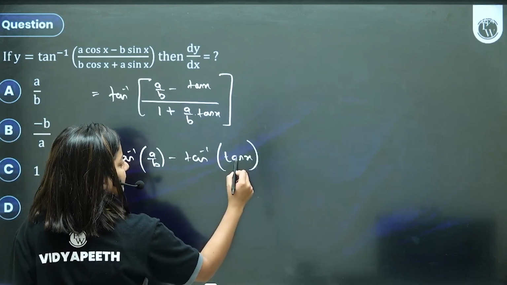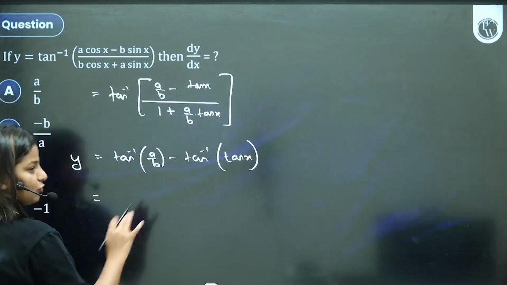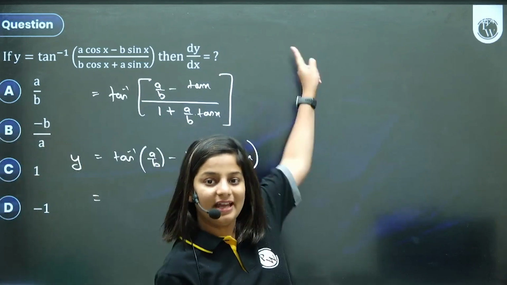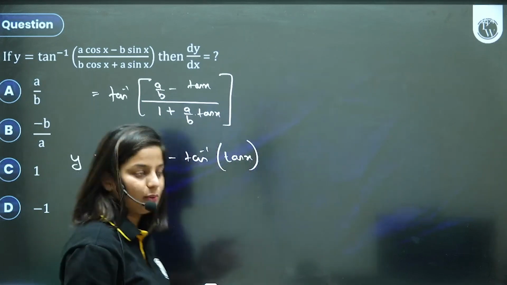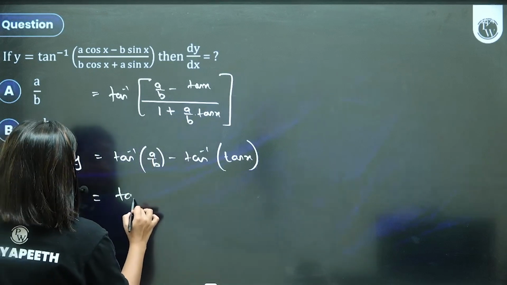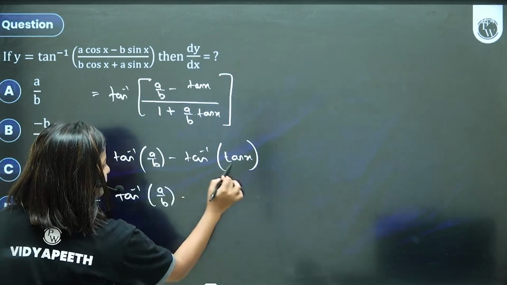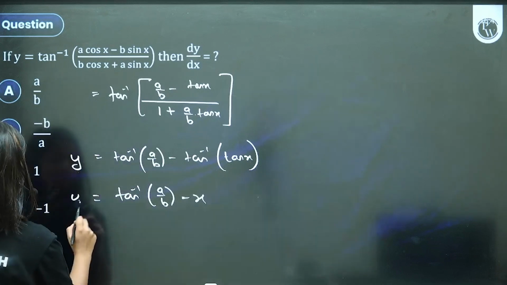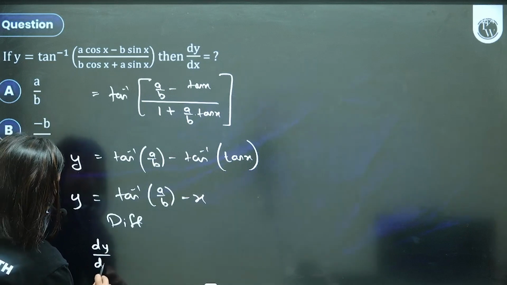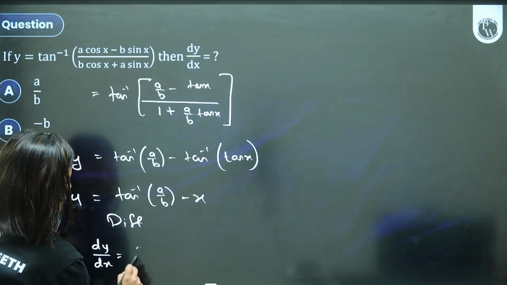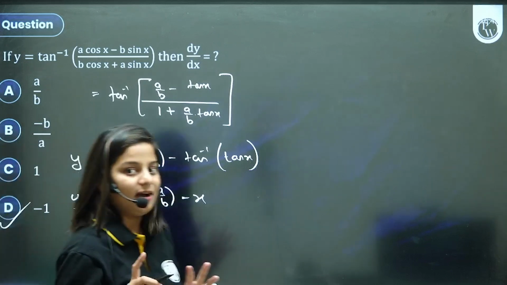If I use my formula knowledge, in inverse trigonometric derivatives we always first simplify and then in the end take the derivative. Tan inverse of a by b is just some constant, and here tan inverse tan will cancel to give x. Now it's very easy to differentiate. dy by dx is going to be derivative of constant is 0, derivative of x is 1. So we get the answer as minus 1. Do not hurry up.